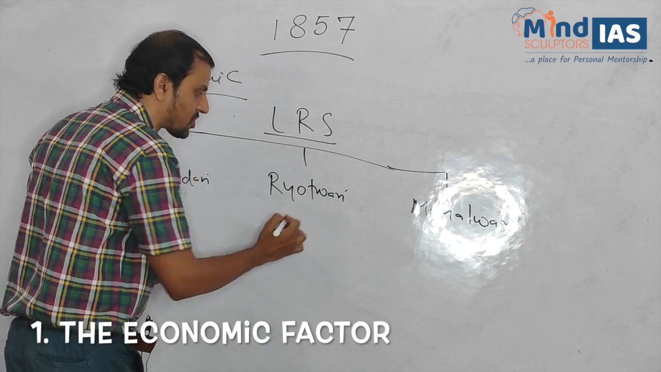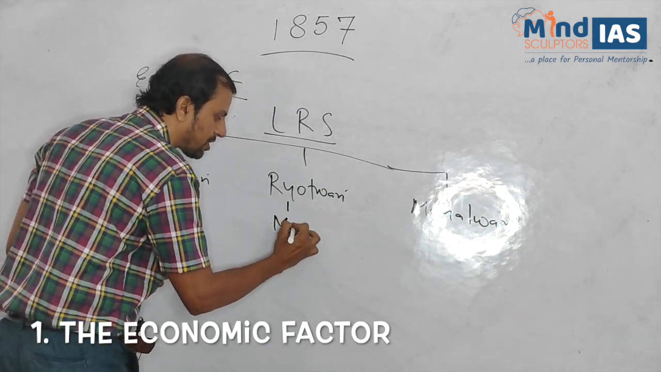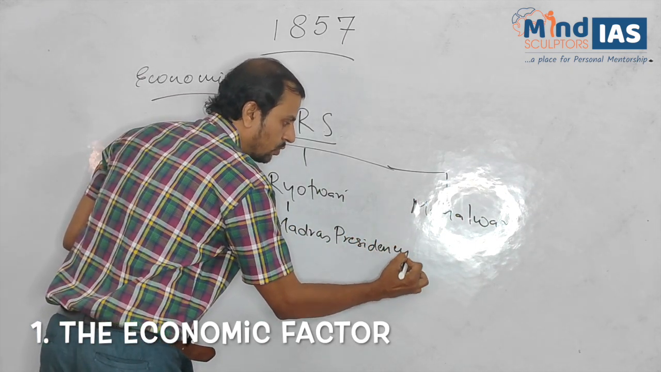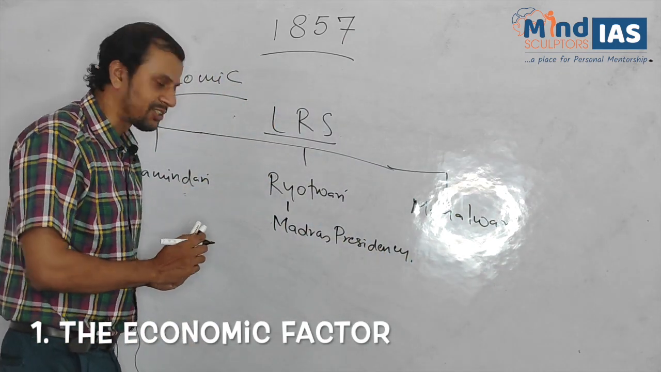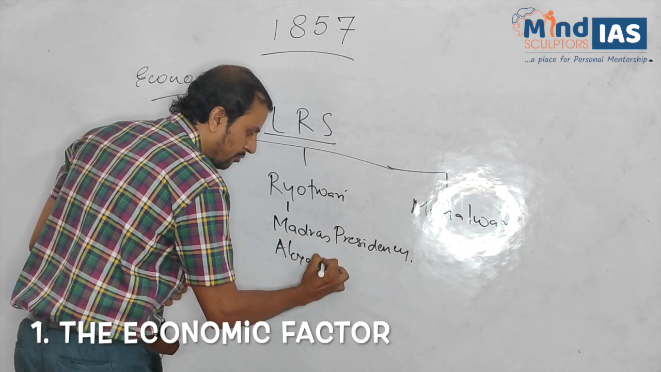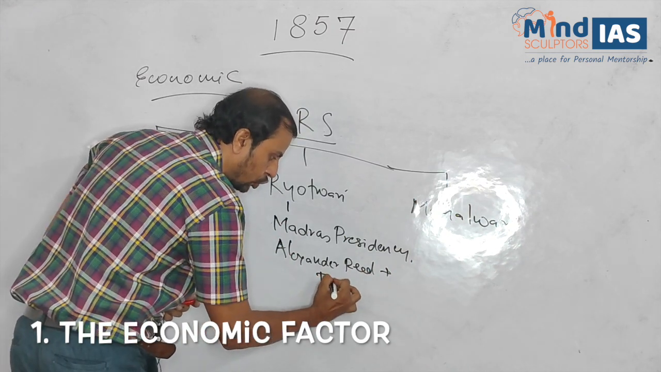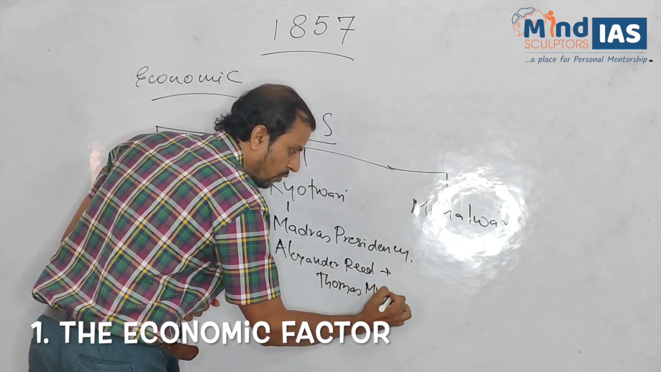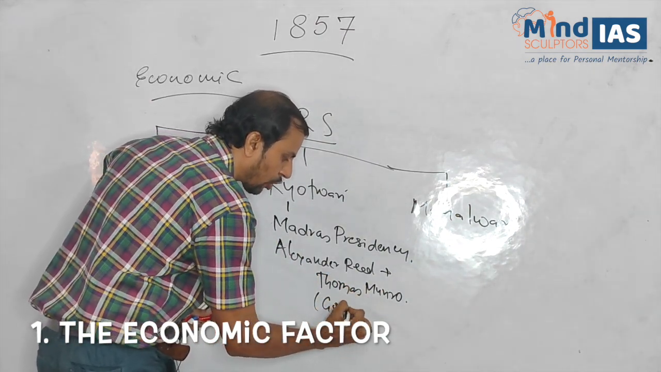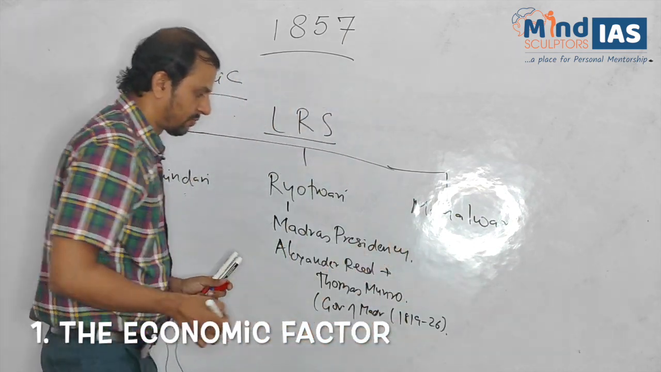Moving on to Ryotwari system. What are the features of Ryotwari system? It was introduced for the first time in Madras Presidency, present day Tamil Nadu. Introduced by Alexander Reed and Thomas Munro. Thomas Munro was the governor of Madras from 1819 to 26.